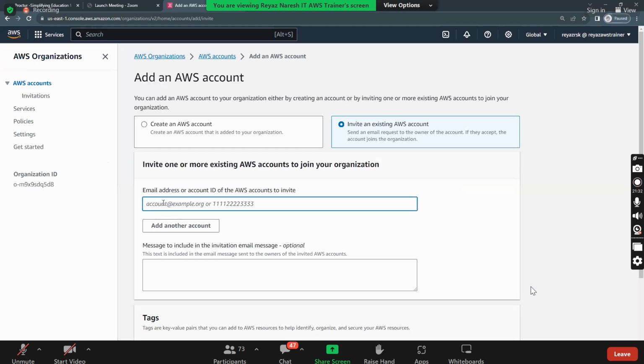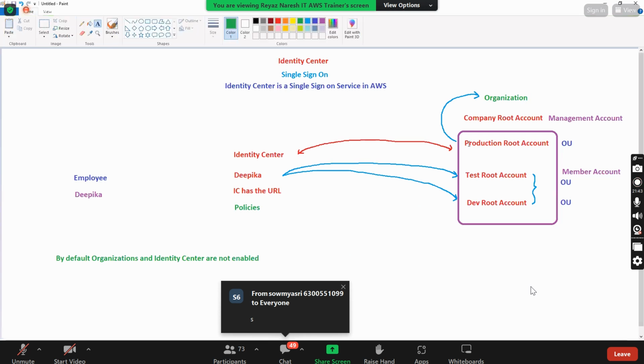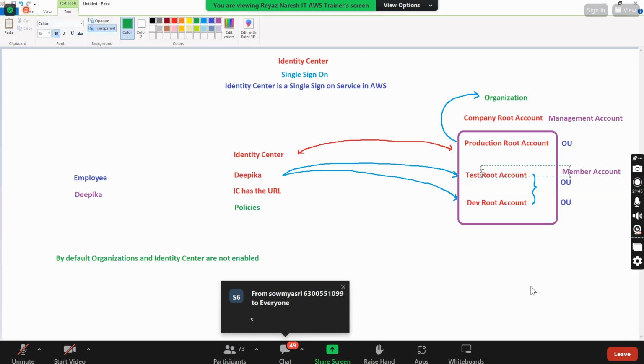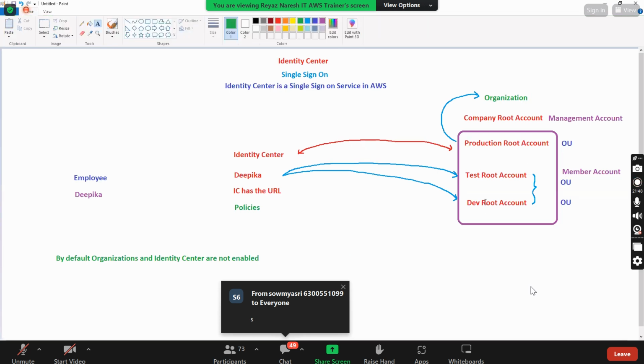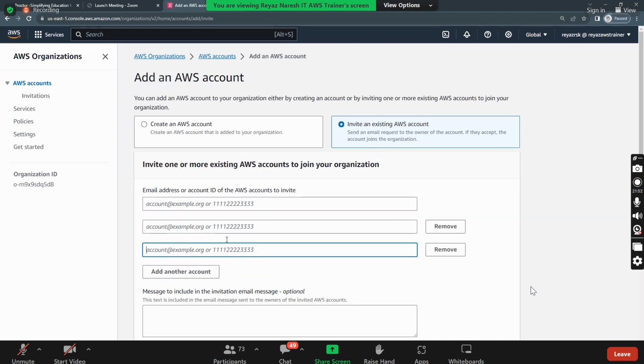So how do I invite? I need to give what? Account ID. Raj has an account ID? Yes. And here, production has an account ID? Yes. Test root account has an account ID? Dev root account has an account ID? So I'll take all these account IDs and add all these things. I'll put account IDs here.